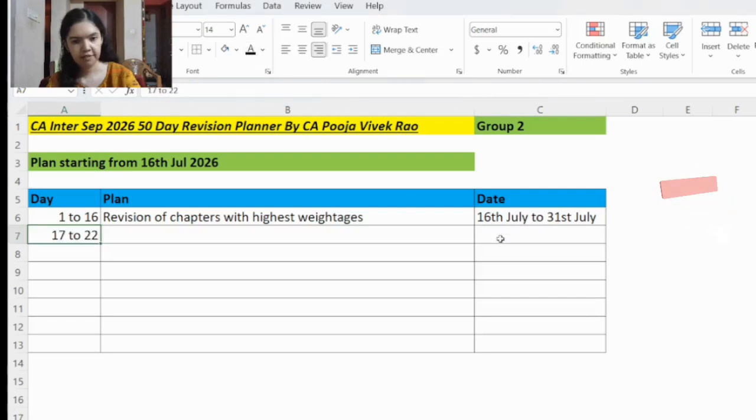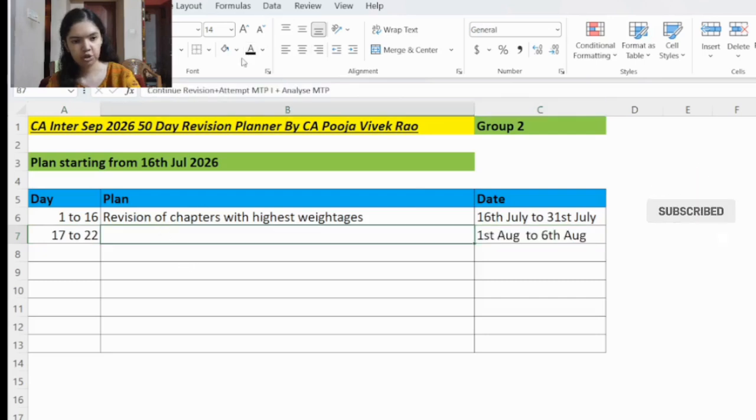Then from day 17 to day number 22, that is 1st August to 6th August, here you will continue revision plus you will attempt the mock test paper 1 and you will do the analysis of the mock test paper answer.